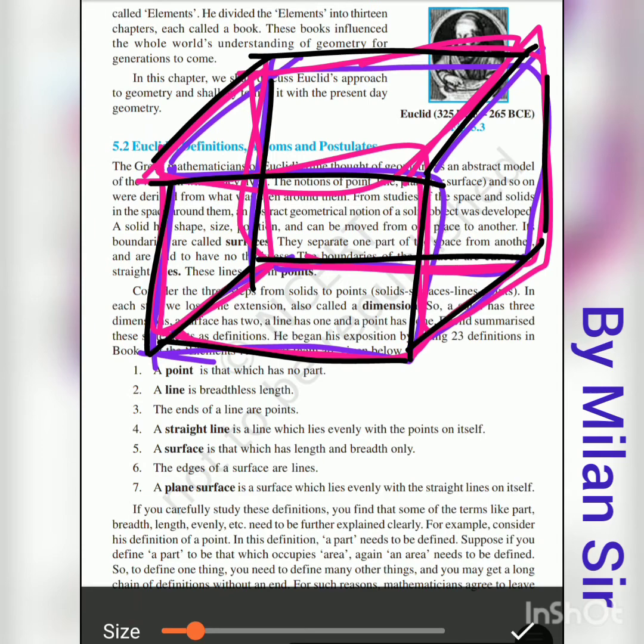After that, points, that means vertices. If we think about the vertices, here we have one vertex, here one vertex, here one vertex, here one, here one, here one, here one, and here one vertex. So in total 8 vertices are there. First of all, a solid starts with points. If we join 2 points, it makes a line, that means an edge. If we join these edges, they become surfaces. If we join the surfaces, it becomes a solid.